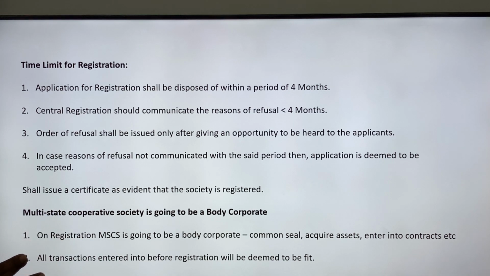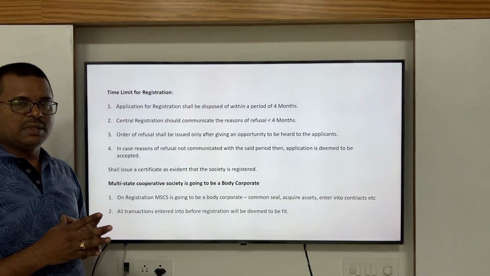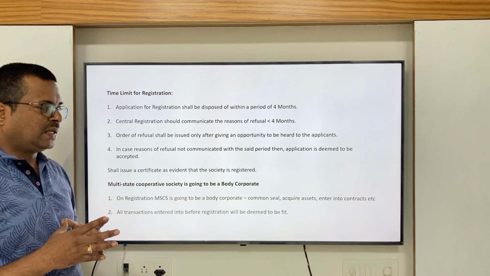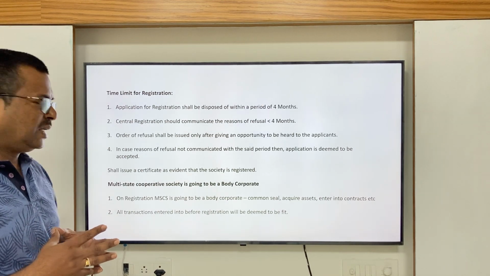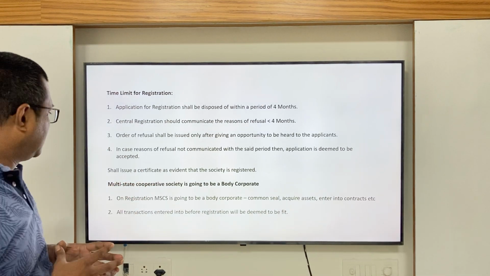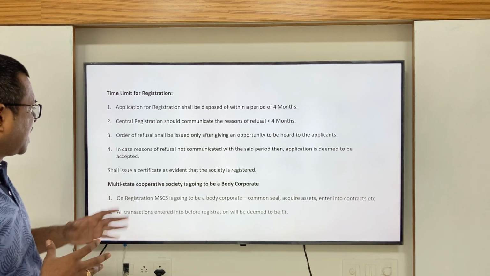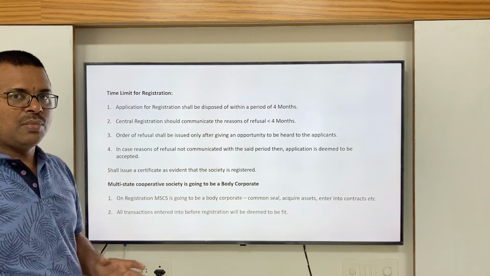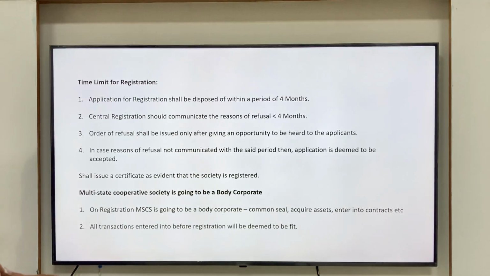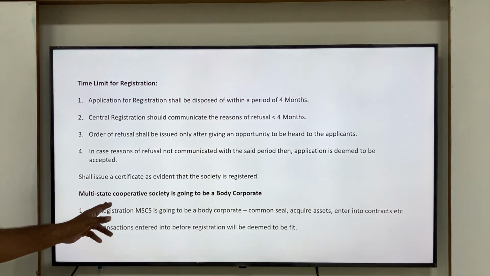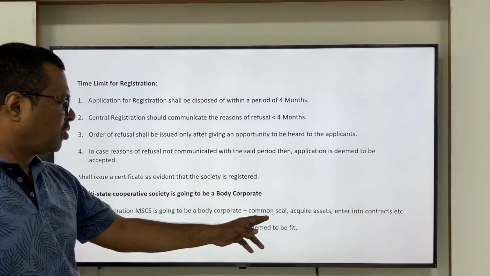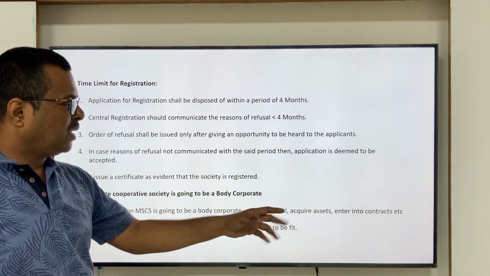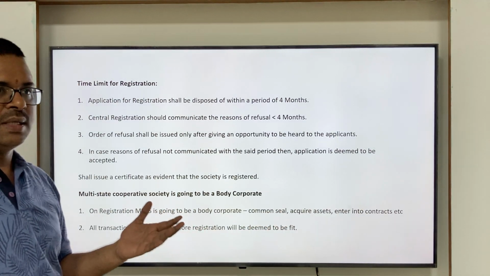Otherwise, if within 4 months there is no communication of the disposal, then it is to be deemed that the registration is done and he has to issue the registration certificate. Once the registration is done, then it will be treated as a body corporate.